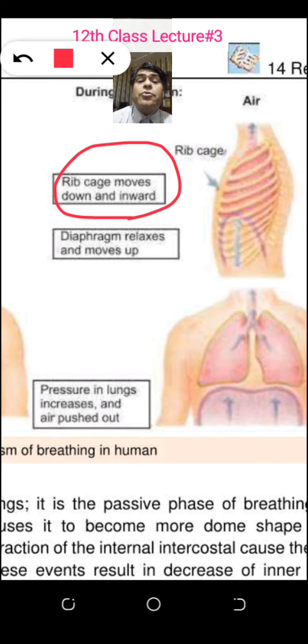Now the question, sir, what will happen when the chest cavity decreases or increases? This is the point which I am talking to you about. When the chest cavity decreases, the lungs will contract, volume will decrease, pressure will increase, and carbon dioxide will come out from the lungs to outside. What will happen when the space is more? When space is more, volume is more, pressure is less, because chances of collision are less. It means the oxygen pressure is less inside the lung. Oxygen will come from outside to inside in inspiration.